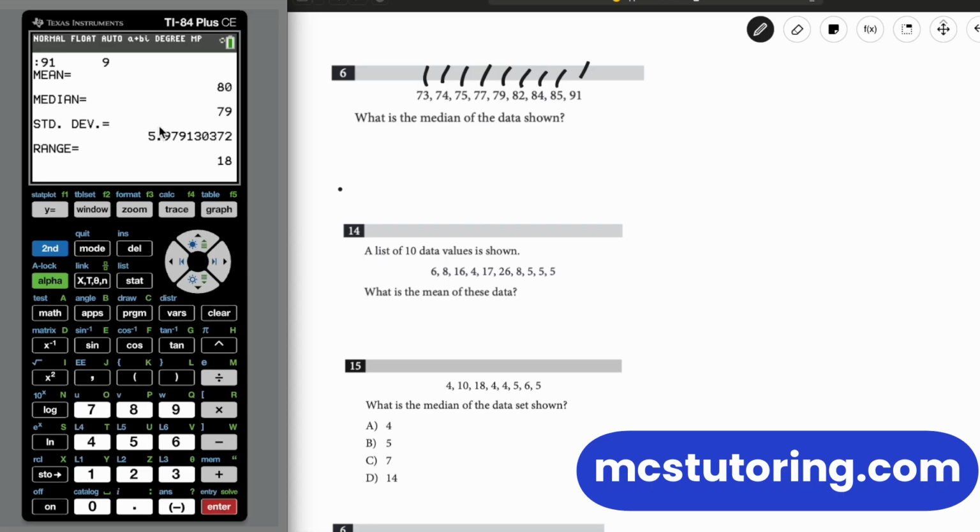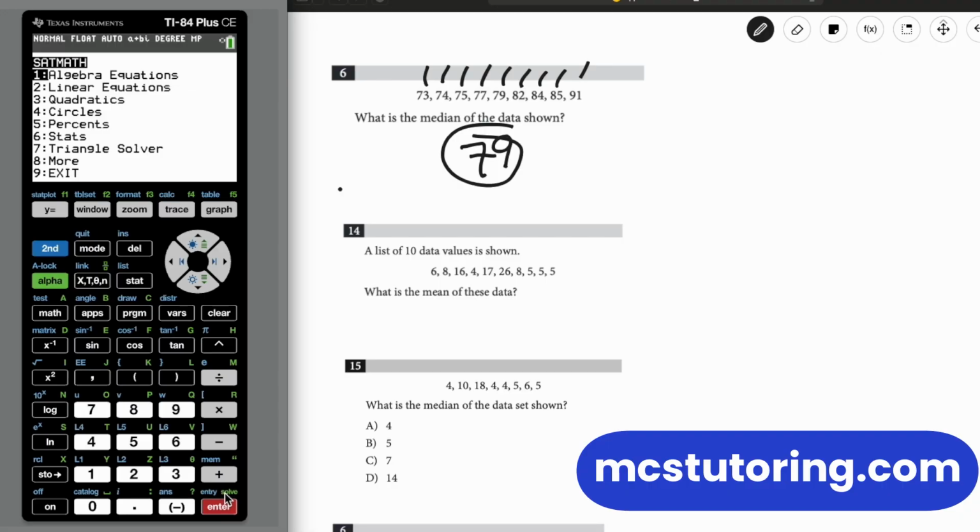Okay, good. And it gives you the output of everything that usually is asked. So we're looking for the median, and that's going to be 79. Sometimes they ask for the mean, sometimes standard deviation, and range. Okay, so for more of that, we go back to stats.